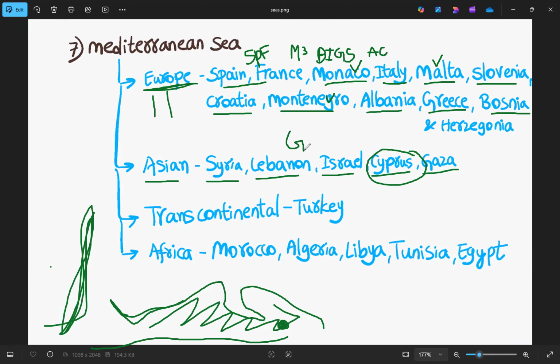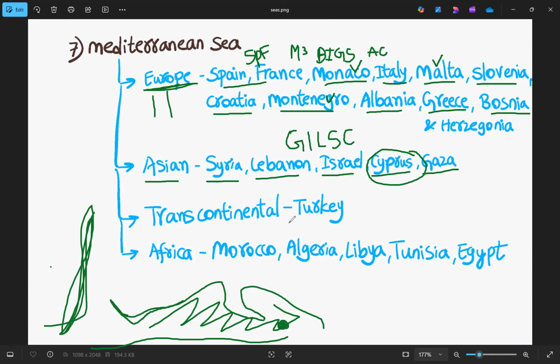So Cyprus is an island nation, and we have GILS. G for Gaza, if you have to remember, Palestine. I for Israel, L for Lebanon, and S for Syria. And the next one is C. So GILS, this is for the Asian continent.